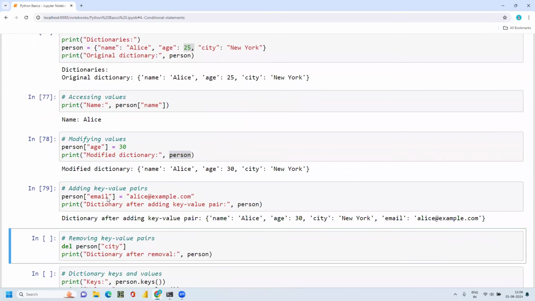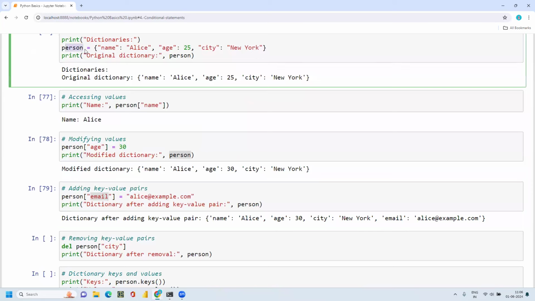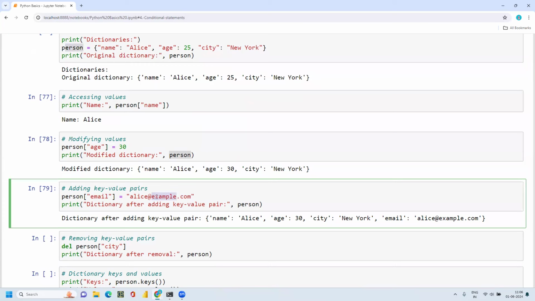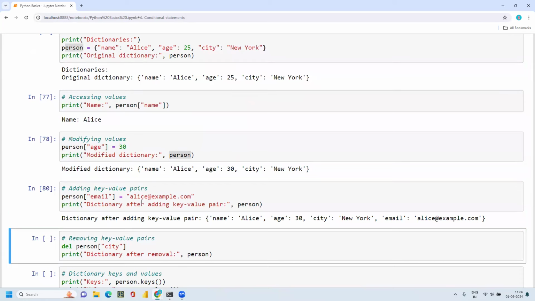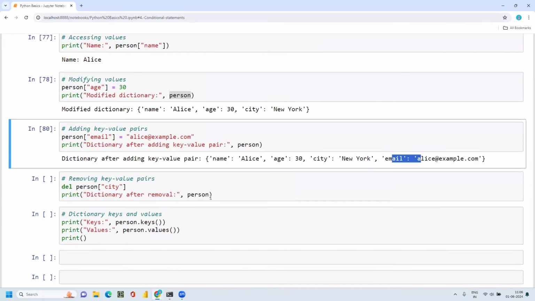Now adding key value pairs. For example, I'm adding a new key value pair. The existing key value pairs have name, age, city only. Now I wanted an email address as well. So I'm giving person, because my original dictionary is saved with the name person, with an email ID. I'm giving this email ID. Then I'm printing the dictionary after adding the element. Previously it was only till the city, then the email was added extra. So this is how you can add elements or key value pairs.